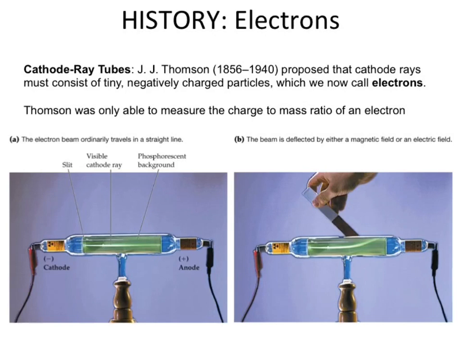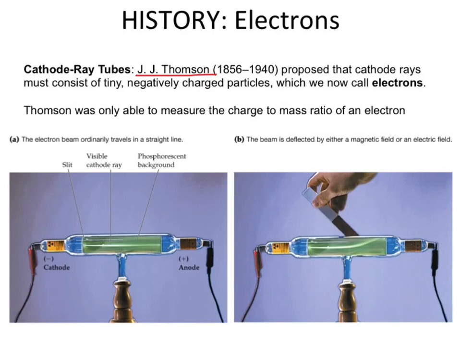So what happened next was J.J. Thomson came in and did this experiment. What he did was he took this cathode ray tube and he shot some negatively charged particles through here. And he took a magnet, and when he put the positive side to the magnet, he saw that these particles went towards the magnet. And then when he put the negative part of the magnet there, they went away.